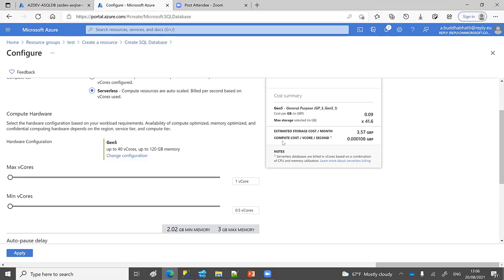Here you can see that there is a compute cost, and this one is a storage cost. Generally, they have estimated that the storage cost is 3.57 per month, and the compute is charged per second. If our server or database is online and we run a few transactions, like a select query or update query, it will charge a very minor amount, like 0.000108 per second.